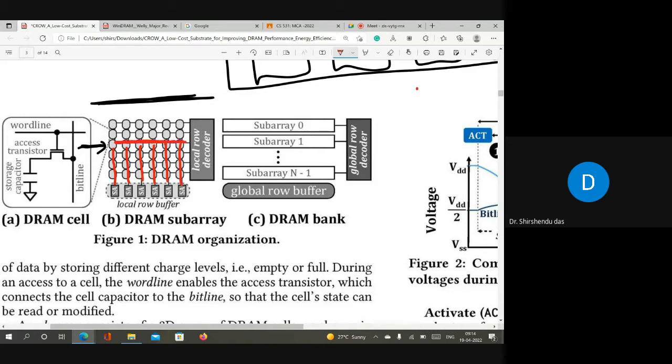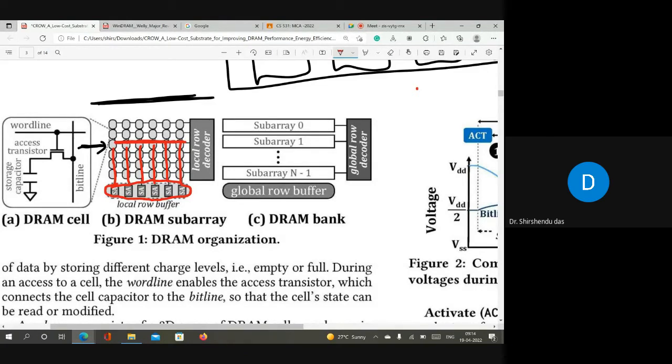So the first time the line is activated, the charge of this cell is available in the sense amplifier, and after some time the charge is restored. After this the data is available in the sense amplifier, and at the same time the row is recharged. That is why we normally say that when we access a particular row, it is also refreshed, because data restoration happens.